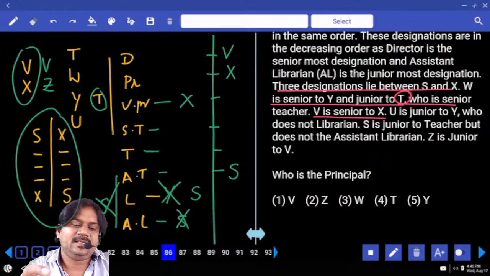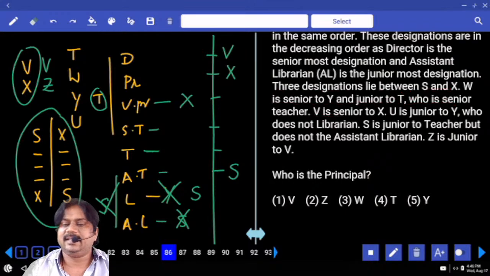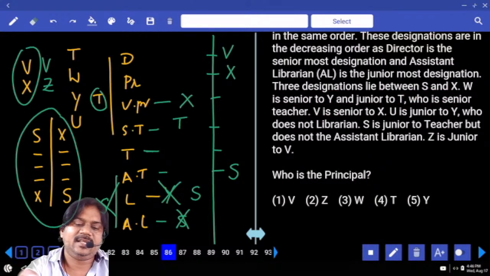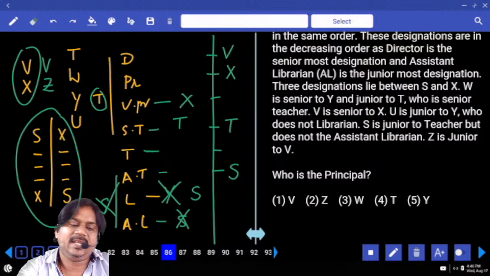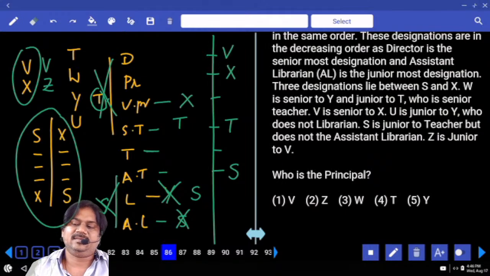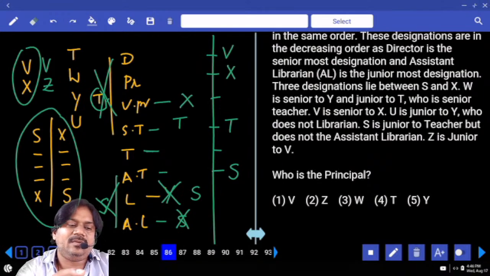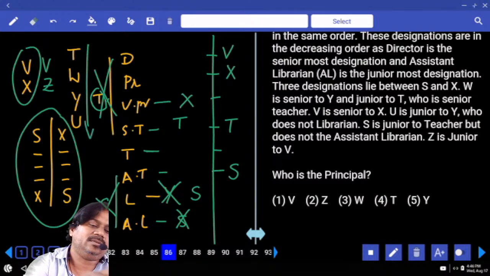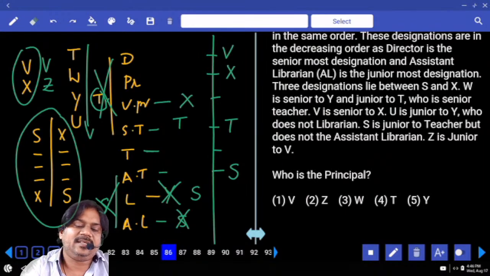Senior teacher. What did it say about senior teacher? Who is senior to, who is senior teacher, correct. Who is senior teacher means we can write T here, and this is the place of T, right? This is not the condition. Who is senior teacher, right? So T here. And what about the information W, Y and T, which are below T? So can we write W here? And is it the place of Y?